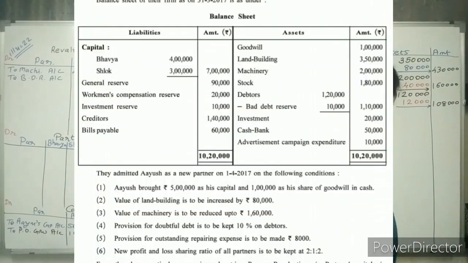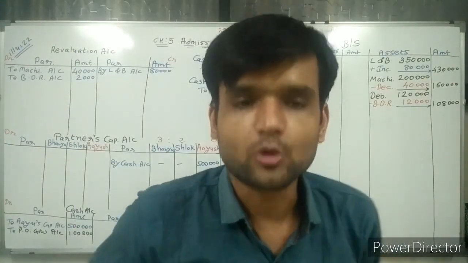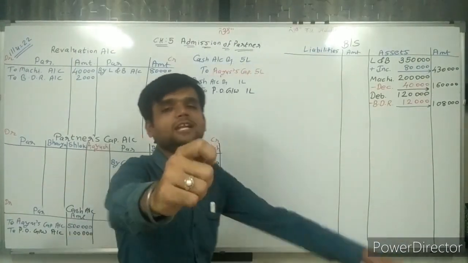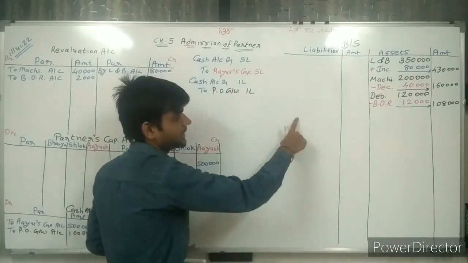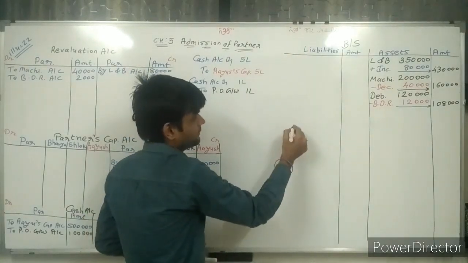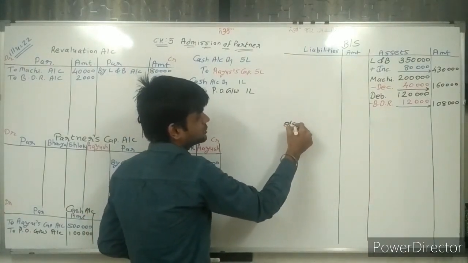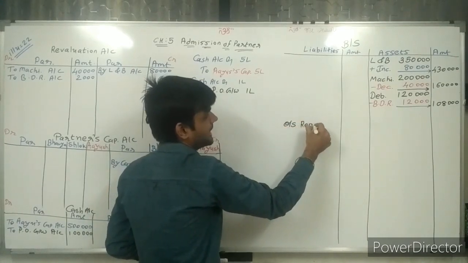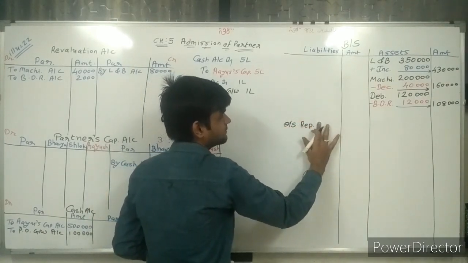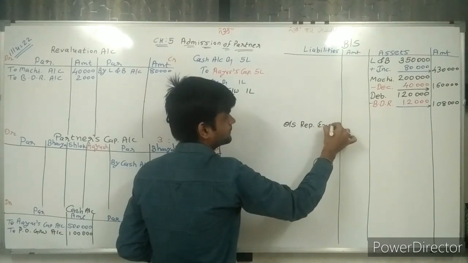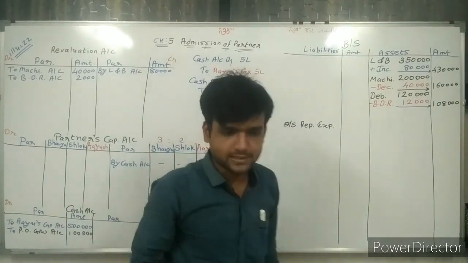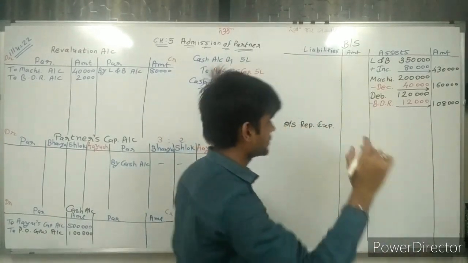Now going ahead, doing the next adjustment. Provision for outstanding repairing expense is to be made, 8,000. So 8,000 rupees is the outstanding repairing expense. Outstanding means liability side. We are writing here outstanding repairing expense account, 8,000.